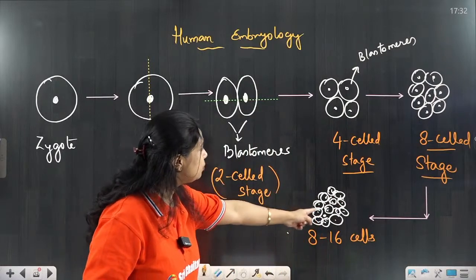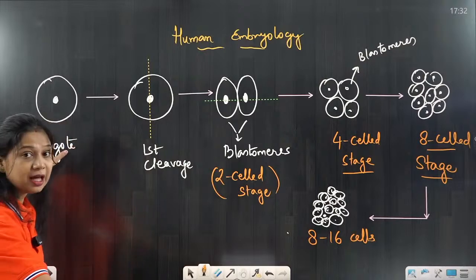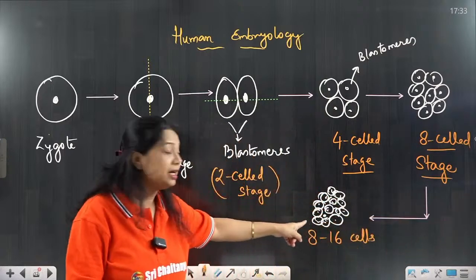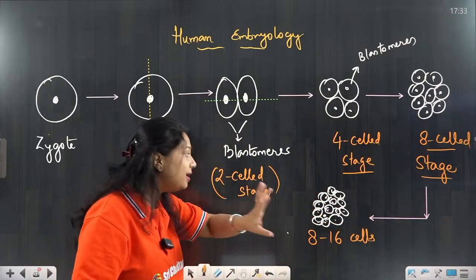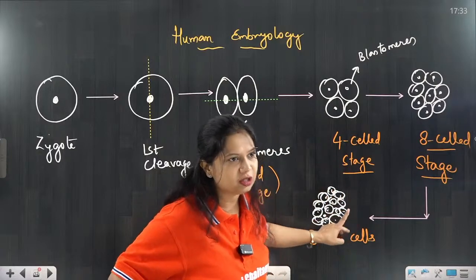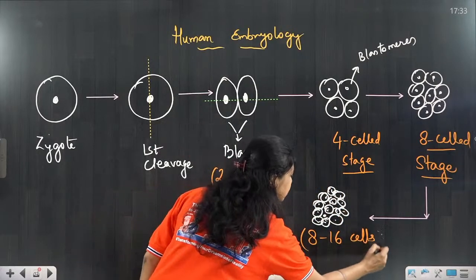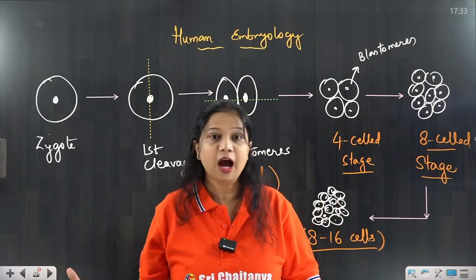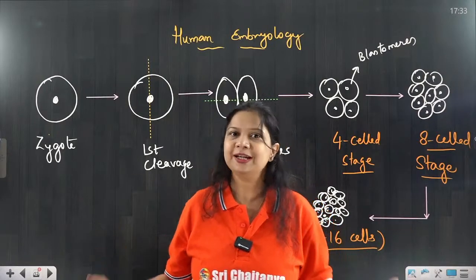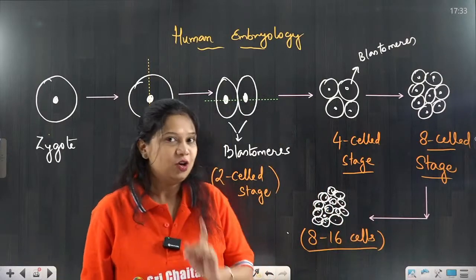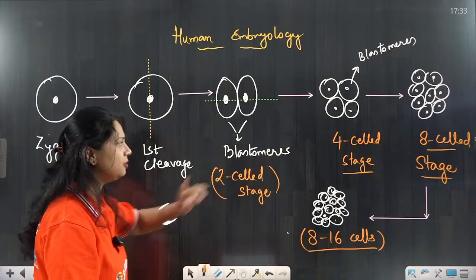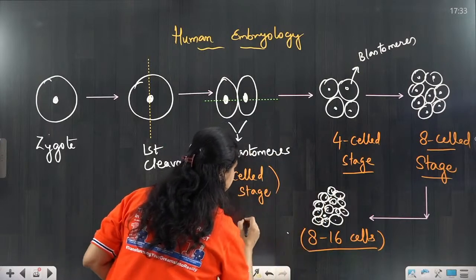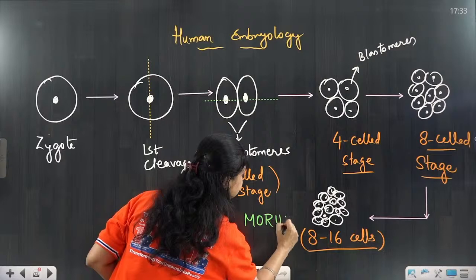And finally, we get smaller and smaller cells. The zygote was much larger in size, but as we move on with further cell division, we get smaller and smaller cells. That is the characteristic of cleavage division. Now, we have the 8 to 16 cell stage, and biologists just cannot stay without giving names. So the 8 to 16 cell stage is known as the morula stage.